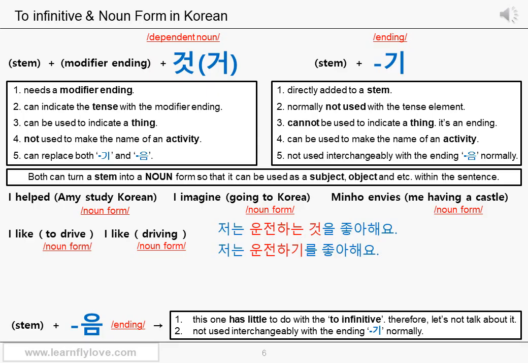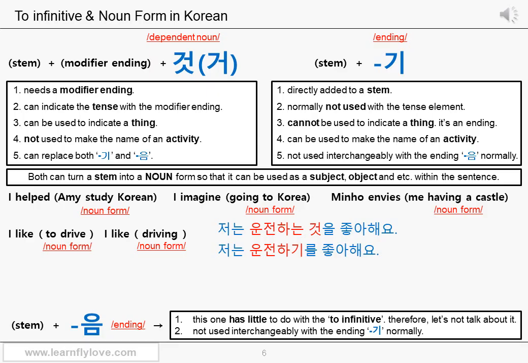저는 운전하기를 좋아해요. Let's see the 운전하기를 part. It's the combination of the stem 운전하 and the ending 기, which turns the predicate into a noun form, and the object particle 를, 운전하기를. And 운전하기 is also definitely a noun form. Therefore, 운전하기 also can be used to express both to drive and driving.